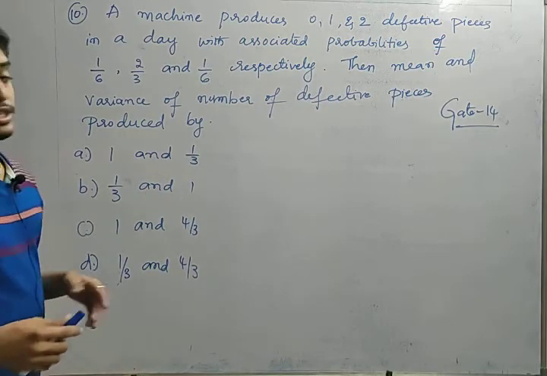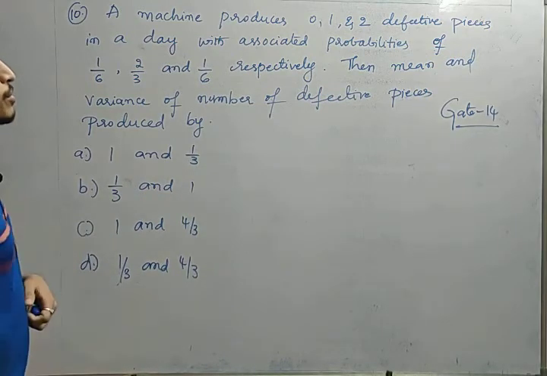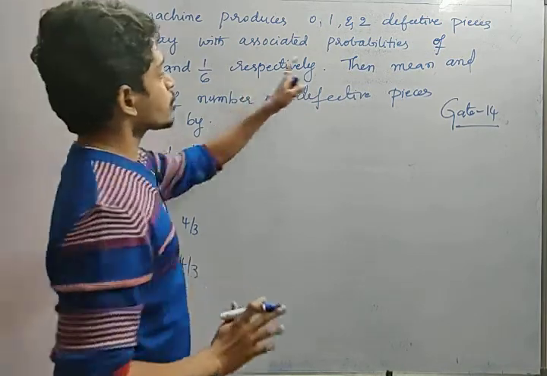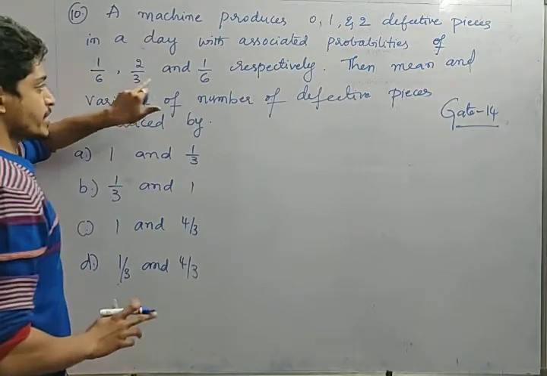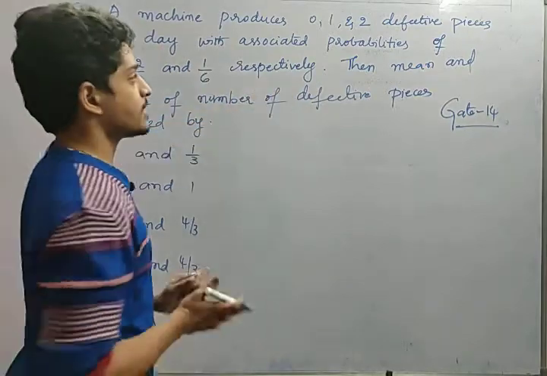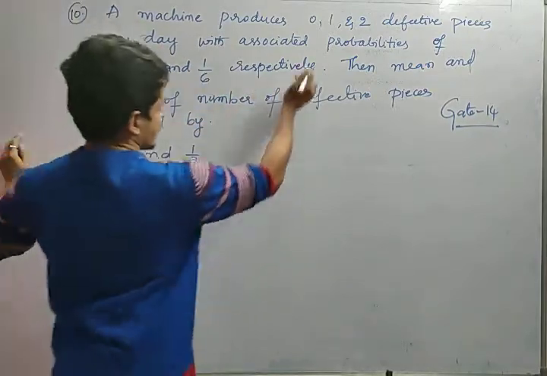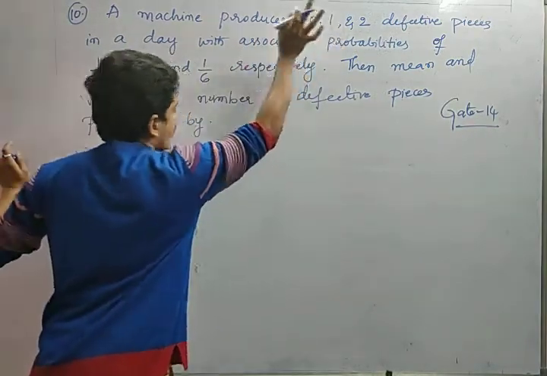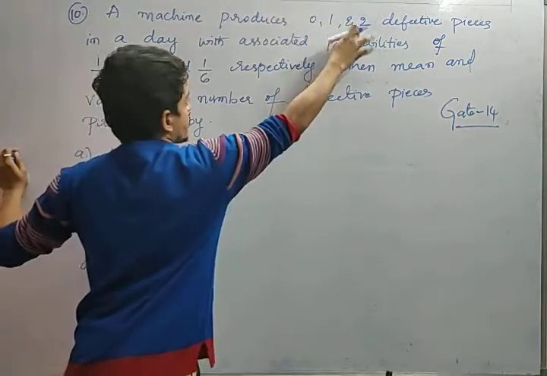So another important question, friends. This is a GATE question, 2014 question. A machine produces 0, 1 and 2 defective pieces in a day, with associated probabilities of 1 by 6, 2 by 3 and 1 by 6 respectively. In the sense, 0 defective pieces probability is 1 by 6, 1 defective probability is 2 by 3, 2 defective pieces probability is 1 by 6.